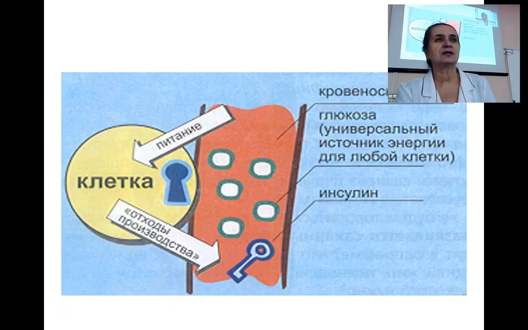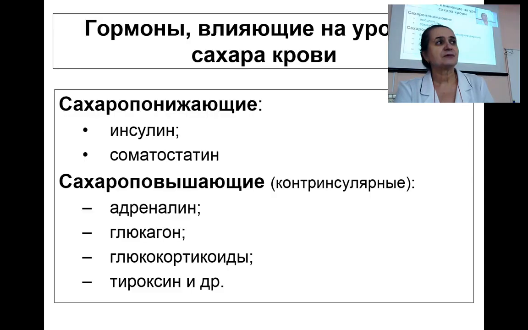Insulin serves a pivotal function in the transportation of glucose, acting as a facilitator that permits glucose to enter insulin-dependent tissues. This mechanism is fundamental for sustaining adequate energy levels within the body's systems. The hormones influencing glucose levels can be categorized into two principal groups: insulin-secretive and counterregulatory hormones. Each of these groups plays a distinct role in either decreasing or increasing blood glucose concentrations, a balance that is essential for maintaining metabolic homeostasis.